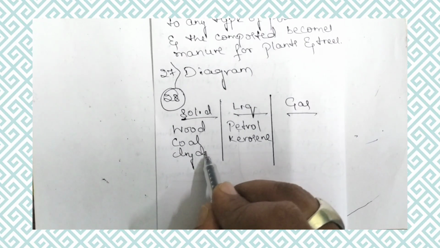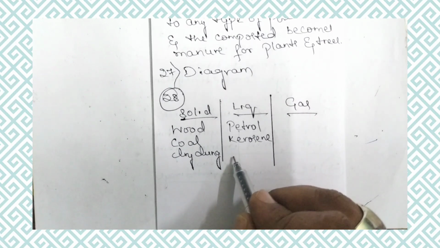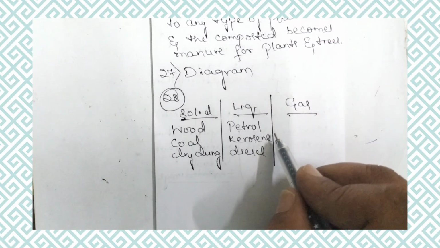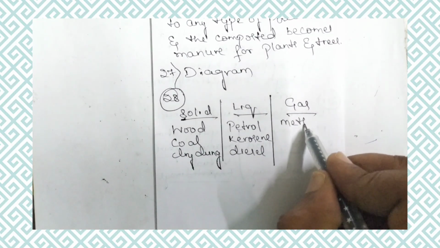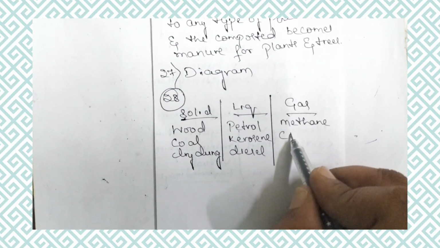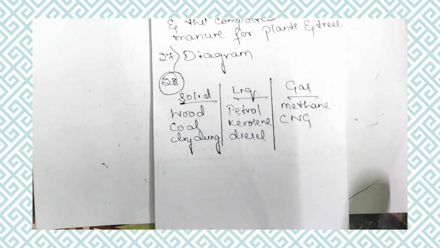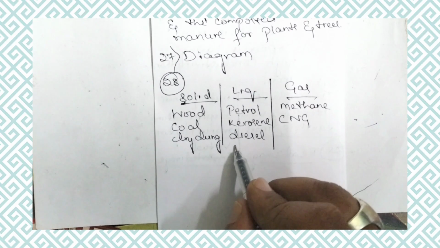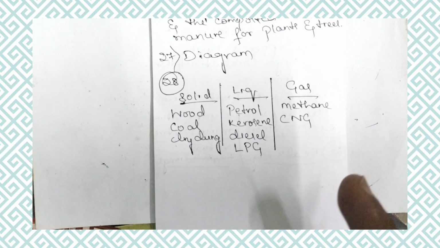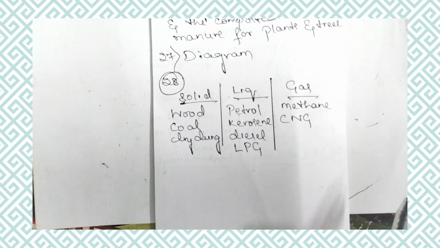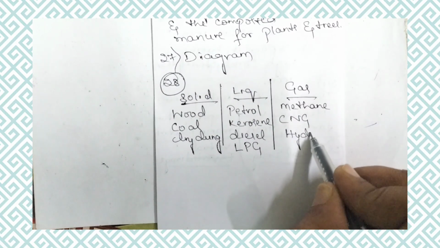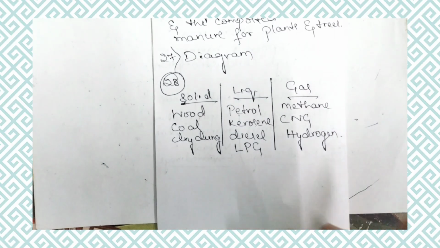Dry dung, dried cow dung. Then diesel comes under liquid. Next, methane is a gas. Methane comes under gas. Compressed natural gas, CNG, also comes under gas. Liquefied petroleum gas comes under liquid. Actually, at room temperature LPG is in liquid state. Then hydrogen is a gas, so hydrogen comes under gas. Now like this we have categorized them.